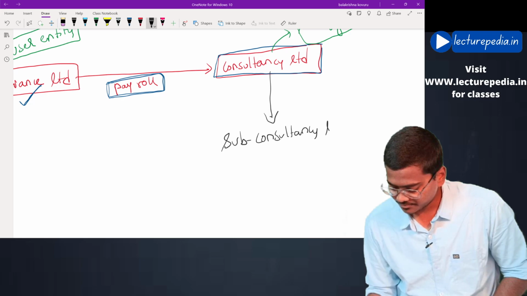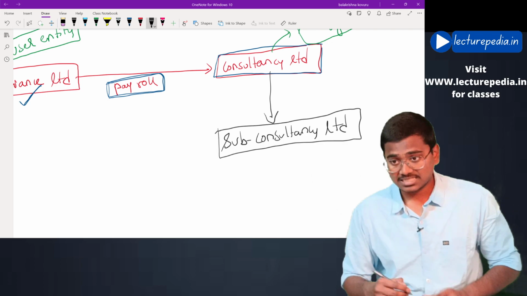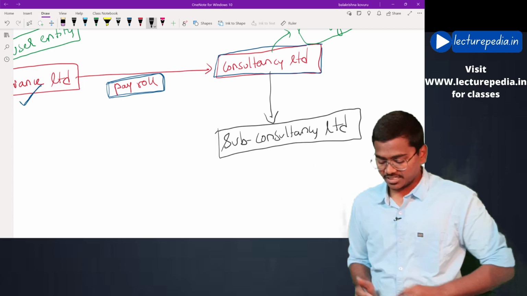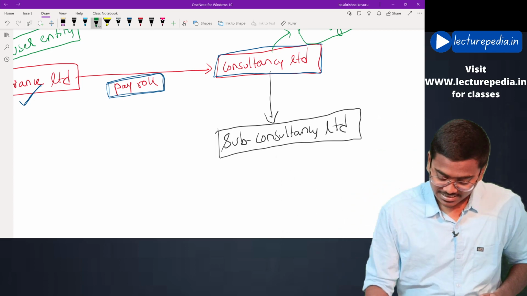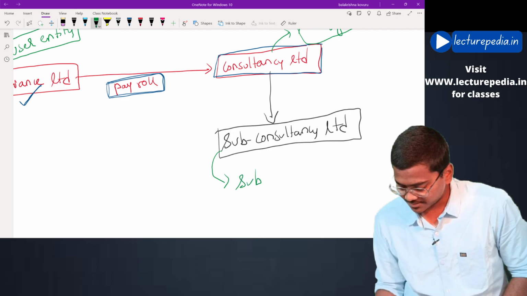This service organization has again outsourced the transactions to another entity. This other entity will be known as sub-service organization.